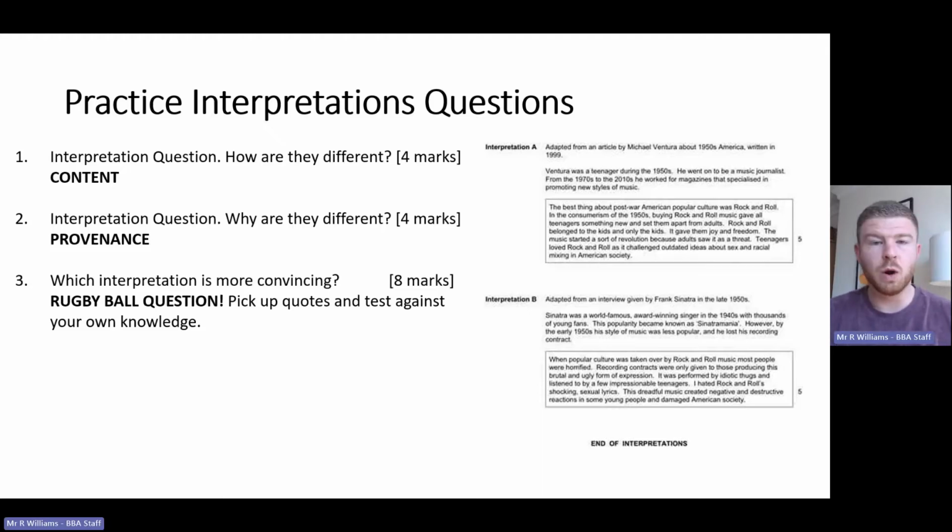Okay, final one is my favorite. We call it the rugby ball question in my lessons. It's which interpretation is more convincing, and we call it the rugby ball question because you've got to pick up a quote and then run with your knowledge. This is not about provenance. This is about going, what do you know that backs up what's being said? So you pick up a little quote, and I'm talking one sentence or a couple of words, and you say, I know this is convincing because.